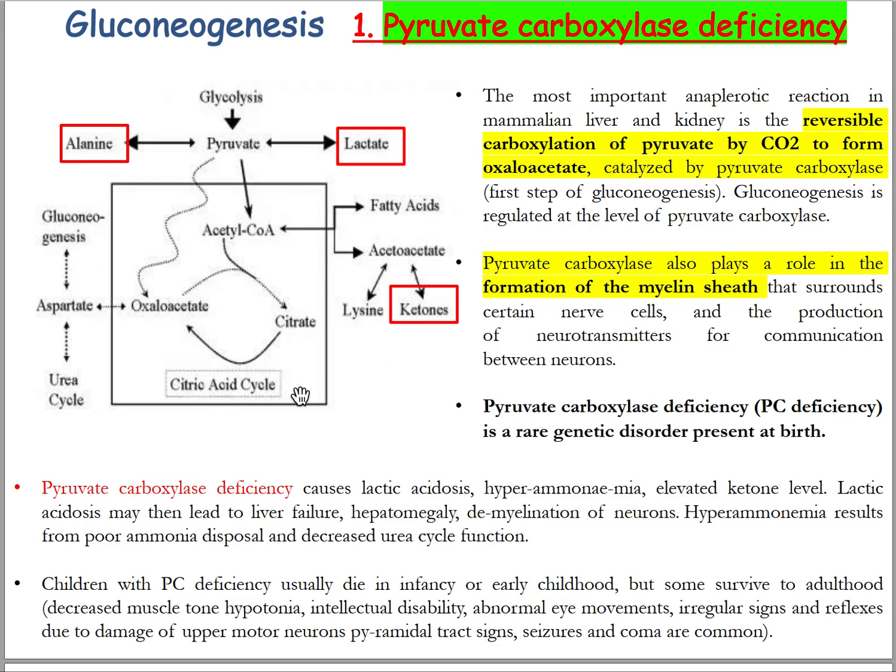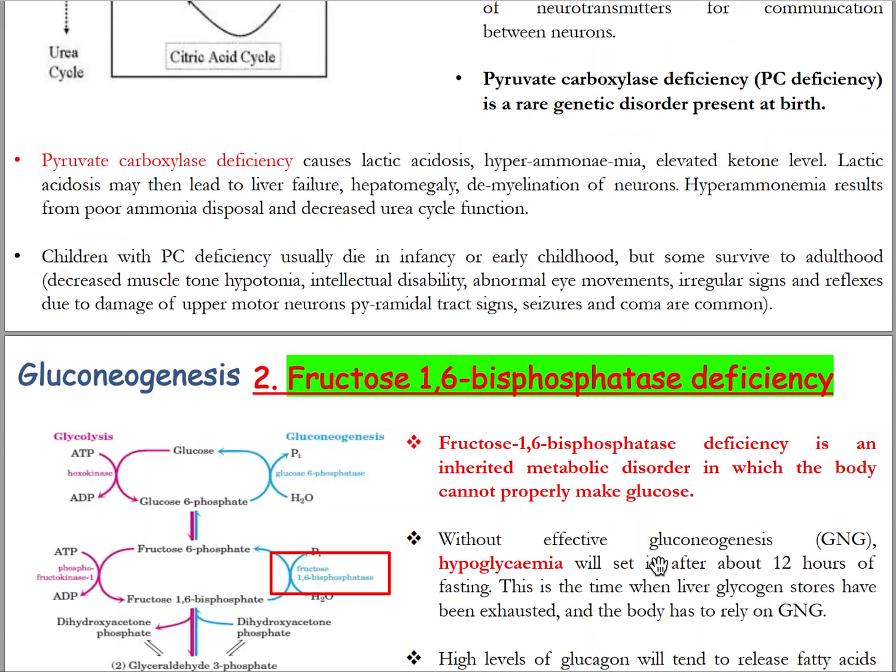So children with pyruvate carboxylase deficiency usually die in infancy or early childhood, but some survive to adulthood, having decreased muscle tone (hypotonia), intellectual disabilities, abnormal eye movements, and irregular signs and reflexes due to damage of upper motor neurons, pyramidal tract signs, seizures, coma, and other conditions.